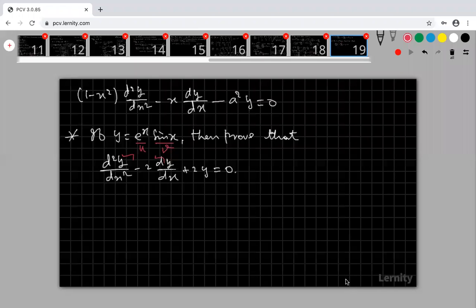What is the answer? What is dy by dx? What are you getting for dy by dx? Apply the UV formula. The differentiation of e power x is e power x only, into sin x, and keep e power x. The differentiation of sin x is cos x. Are you okay?